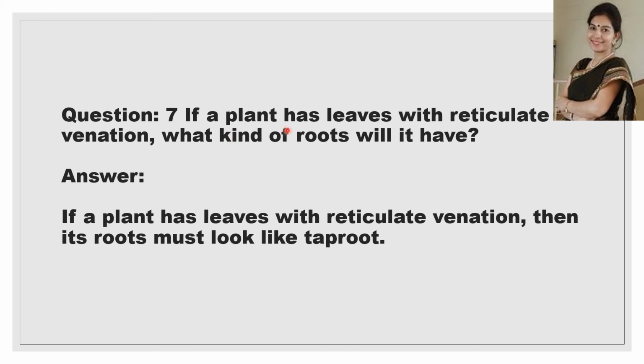Next question is, if a plant has leaves with reticulate venation, what kind of fruit will it have? I have just now told that if a plant has parallel venation, then it has fibrous roots, and if the leaves have reticulate venation, it will have a taproot system.